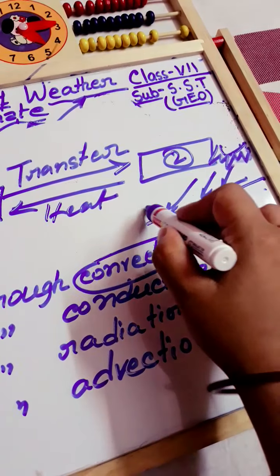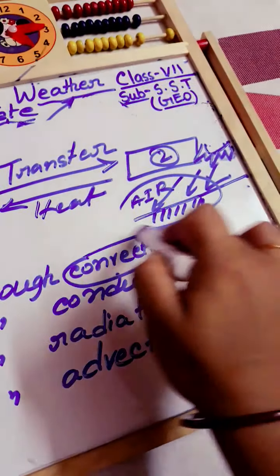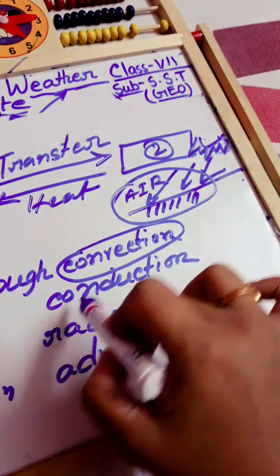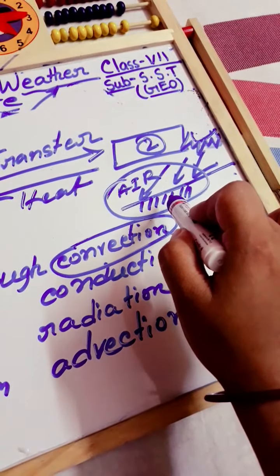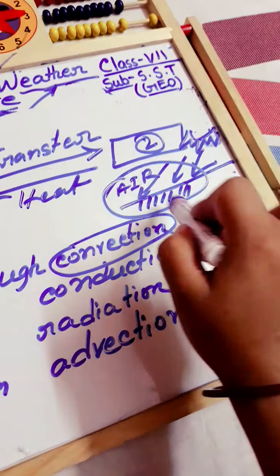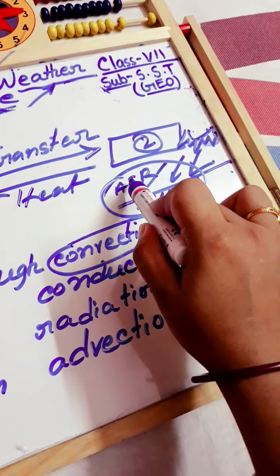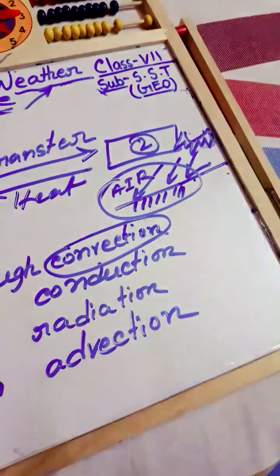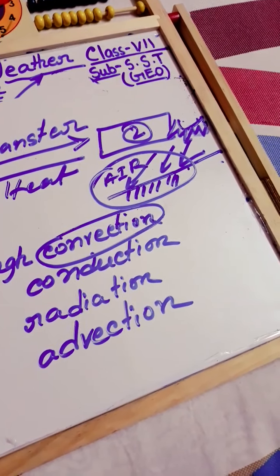then the air that is in direct contact with the heated earth surface, by the conduction process, these two bodies transfer the heating energy to each other. The heated earth surface and the air which is in very direct contact with this earth surface, when they transfer the heating energy, that process is known as conduction.